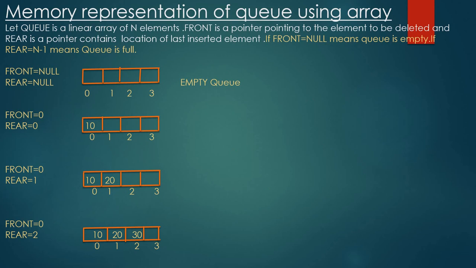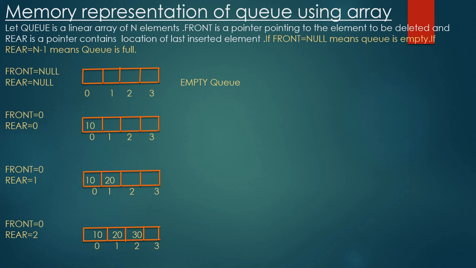Next, memory representation of queue using array. Let Q be a linear array of n elements, meaning the name of the array is Q and the maximum number of elements is n. Then front is a pointer pointing to the element to be deleted, and rear is a pointer containing the location of the last inserted element.